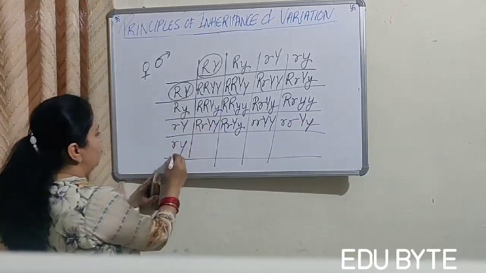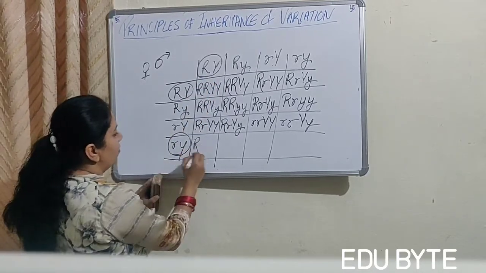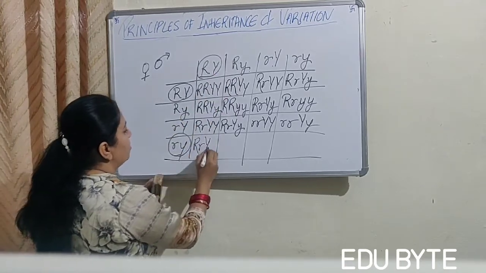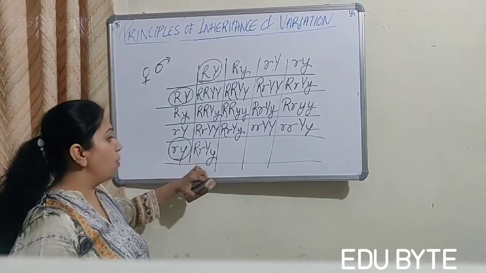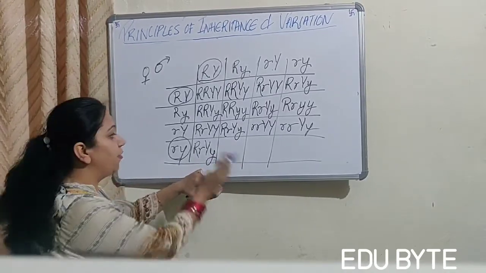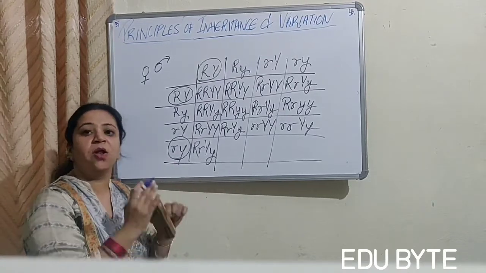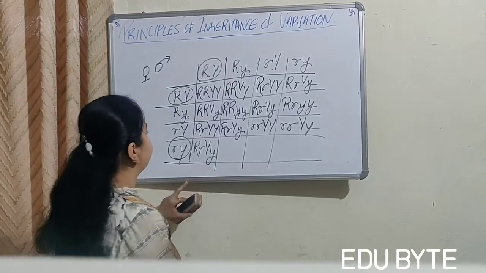Then it will fuse with this to form, this is a capital R, this is a small r, this is a capital Y and this is a small y. We will always write the dominant character or the capital letter first, and after that we will write the recessive character or the lowercase or the small letter, right?